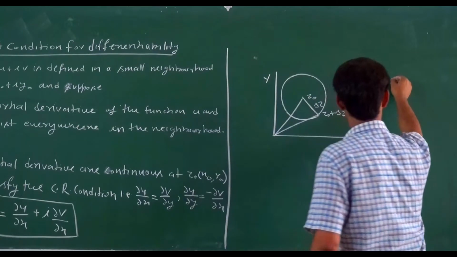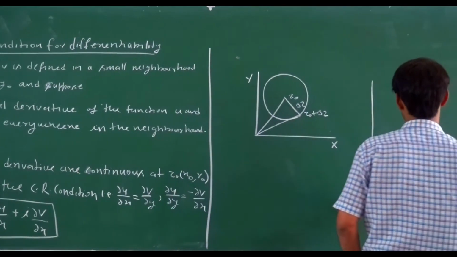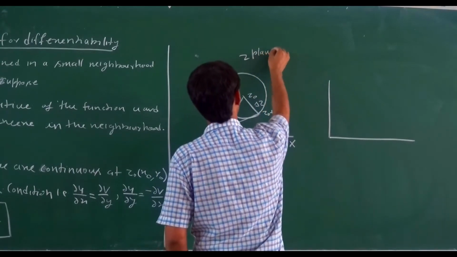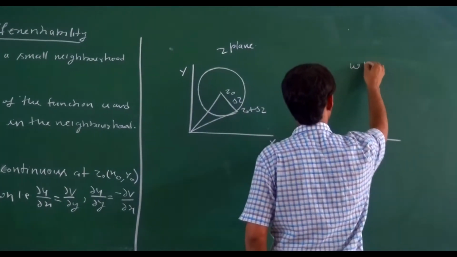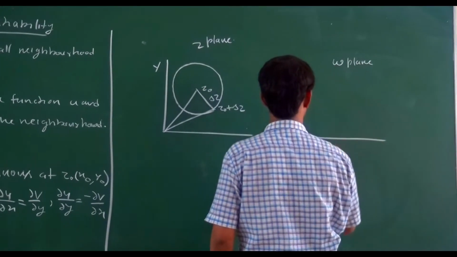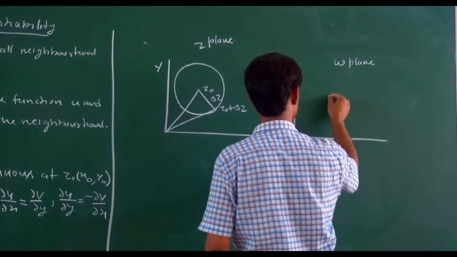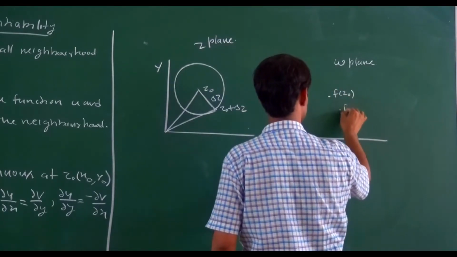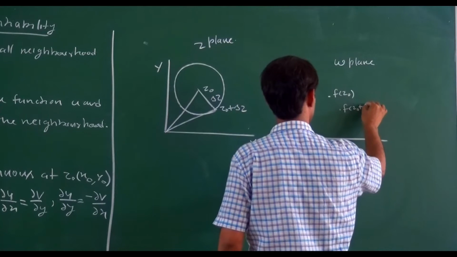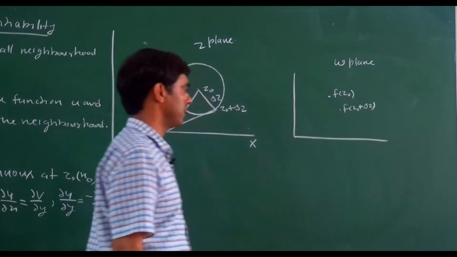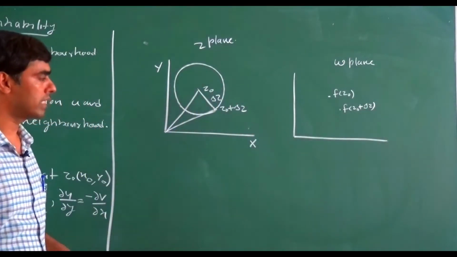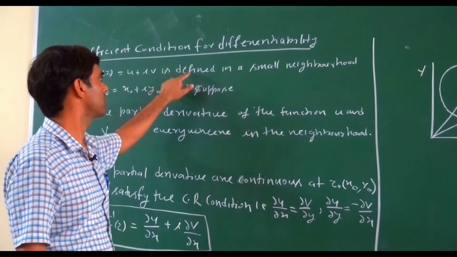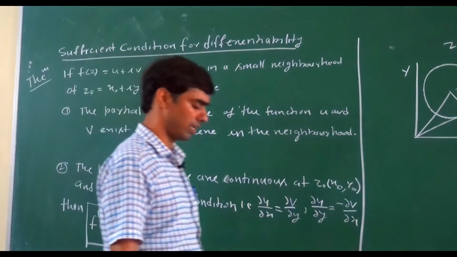If we talk about the function, this is the z plane and this is the w plane. Here suppose this is f(z0) and this point is f(z0 plus delta z). What is the meaning of the statement? f(z) = u + iv is defined in a small neighborhood.